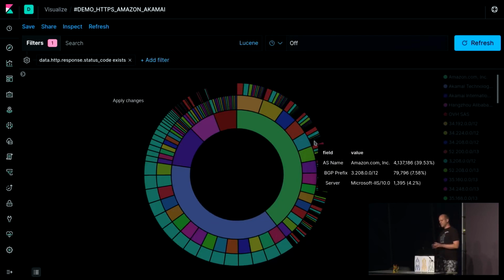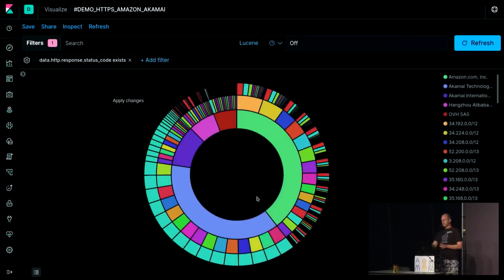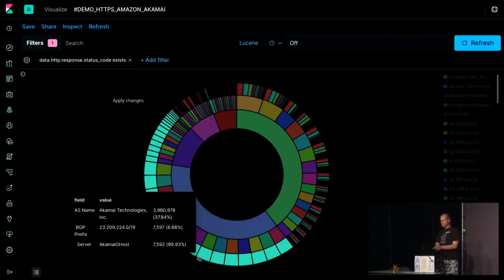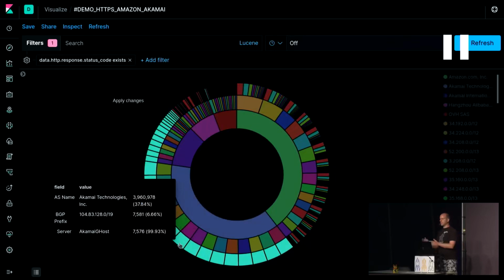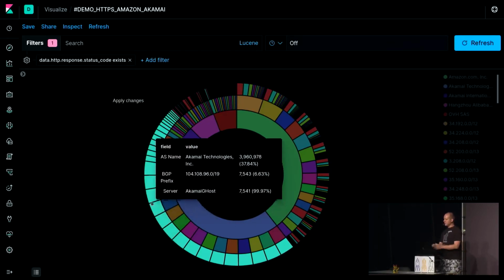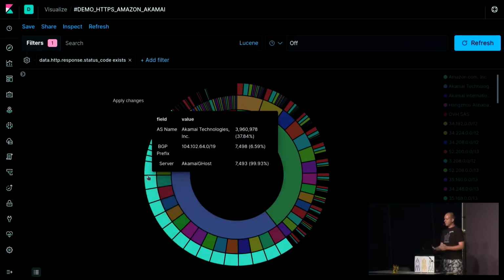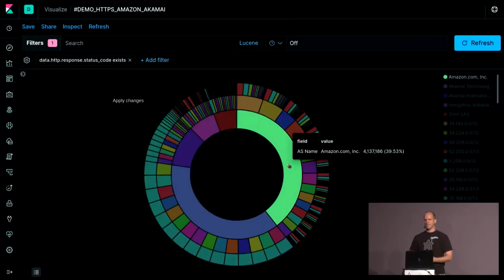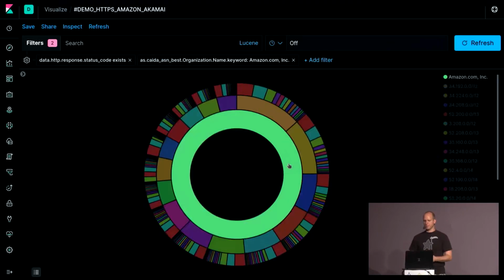And you can see there's a big difference between Amazon and Akamai, because on Akamai every server in the prefixes has the same server banner. Every time it's AkamaiGHost, you won't get any information about which kind of web servers they are using. Is it their own web server? Is it Apache or Nginx, whatever? They have just changed the banner. And here you can see the difference between two autonomous systems. Akamai is a content delivery provider. Amazon is more kind of a hoster, right? And that's why they have a much more heterogeneous structure.